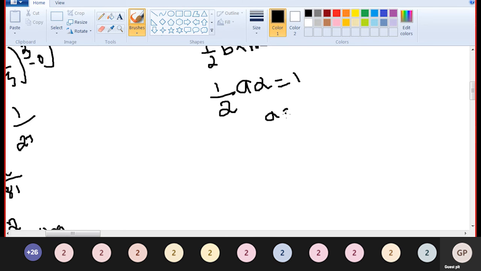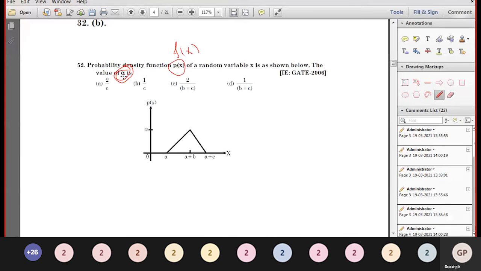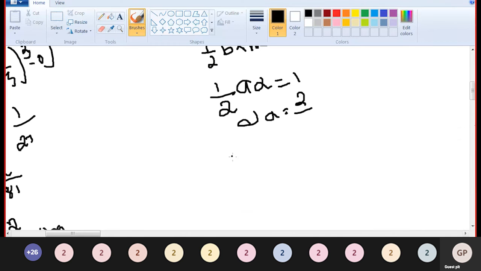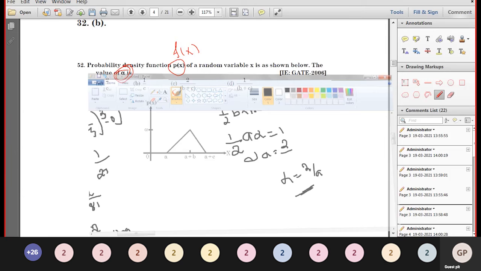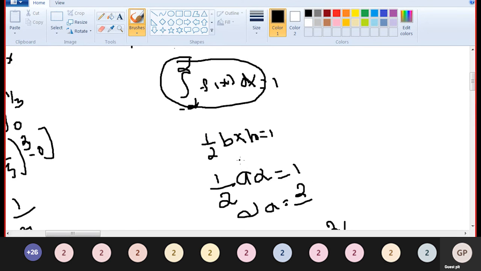So alpha, by cross multiplication, is 2 by A. What is the question? Find the value of alpha. Okay, sorry, what is the base?